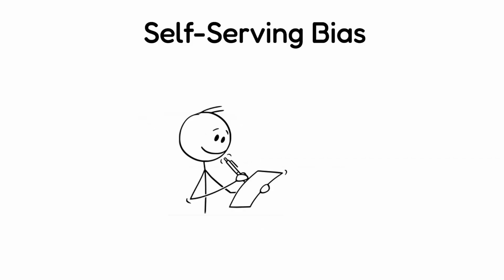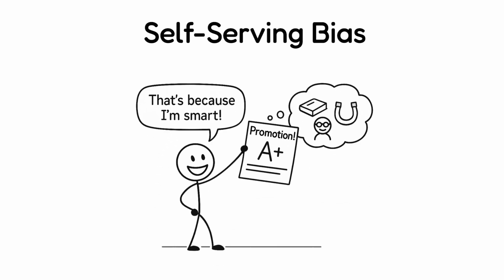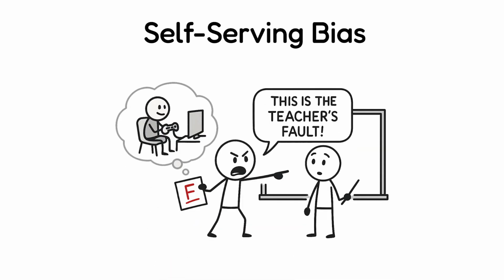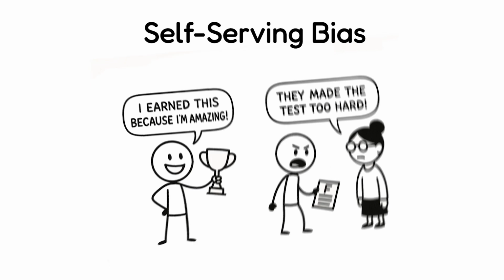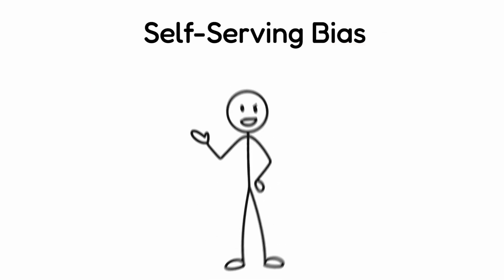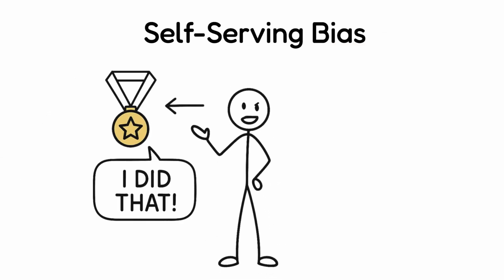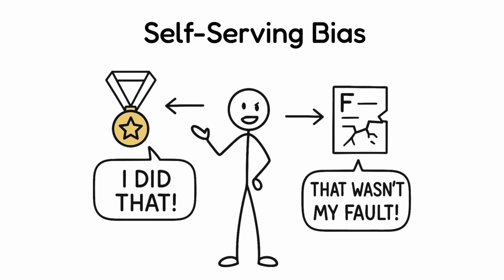Self-serving bias. Let's say you pass a test. You proudly claim that it's because you're smart, but when you fail, you blame the teacher. This is called self-serving bias. It's about taking credit for your success, but blaming others for your failures.